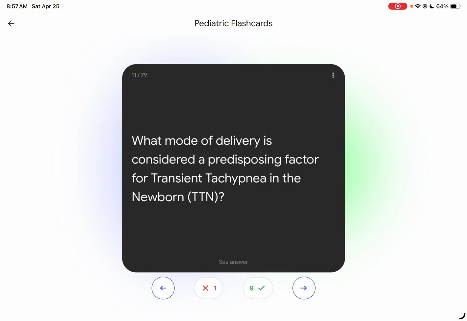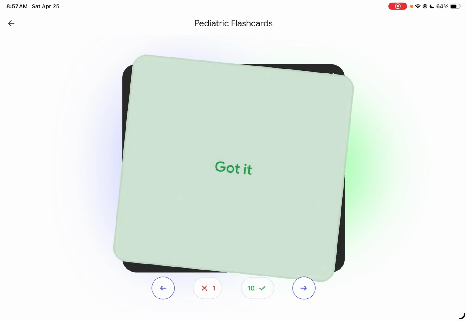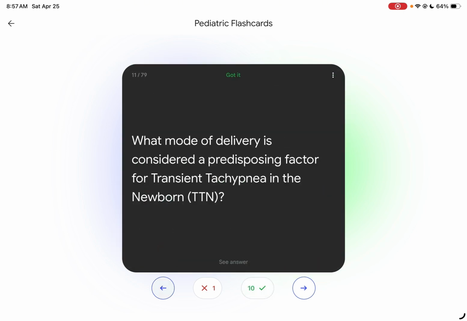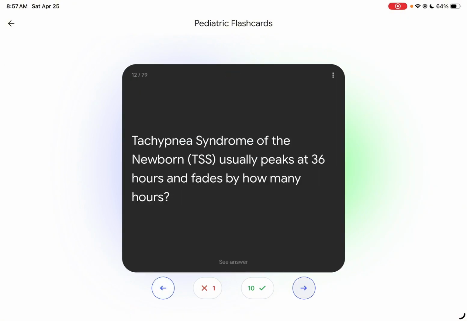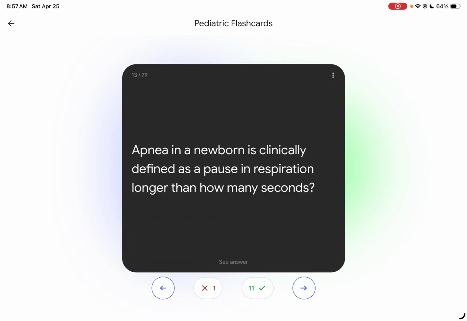Mode of delivery considered a predisposing factor: CS, as well as other factors like excessive maternal fluid. Transient tachypnea of the newborn usually peaks at 36 hours and subsides by how many hours? 72 hours. Unlike RDS, so 1 hour.